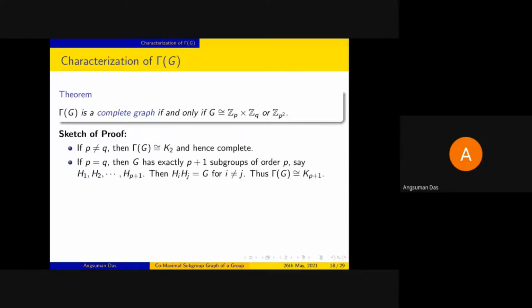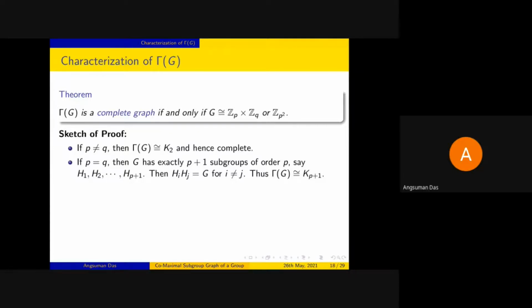The proof goes like this. If p and q are not equal, then the group is like Zpq, which has only two subgroups, one of order p and one of order q, and they are adjacent. So we get the graph to be isomorphic to K2, the complete graph on two vertices.